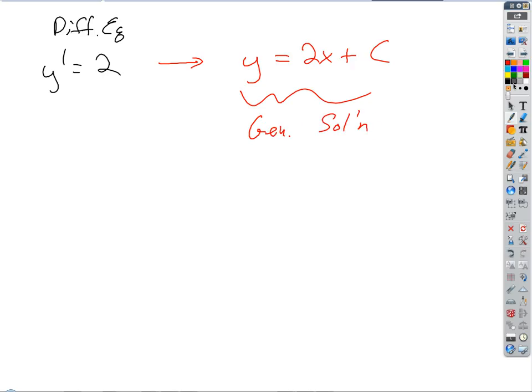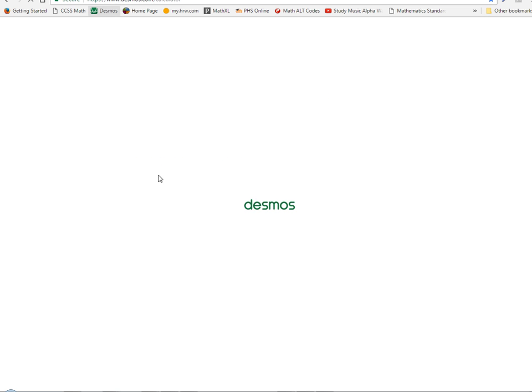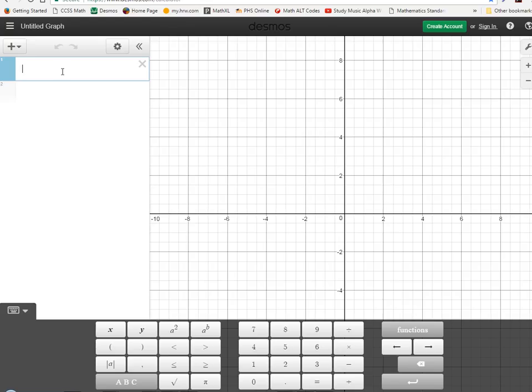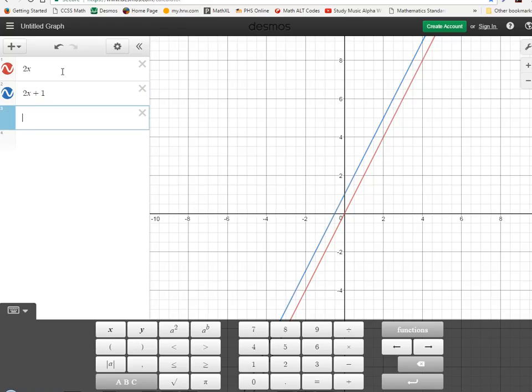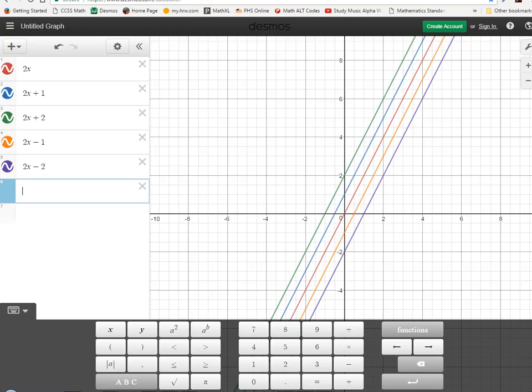Okay, let's look at what that looks like for different values of c, and I want you to see something here. I'll pull up Desmos, and let's just graph a bunch of these. So we've got 2x plus 1, we've got 2x plus 2, we got 2x minus 1, we got 2x minus 2, and what do you notice? They have the same slope.